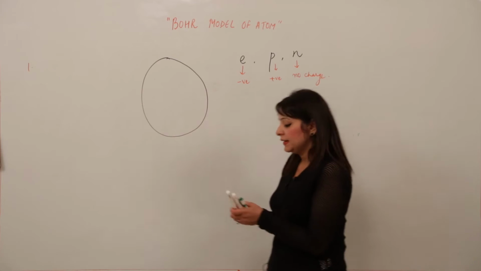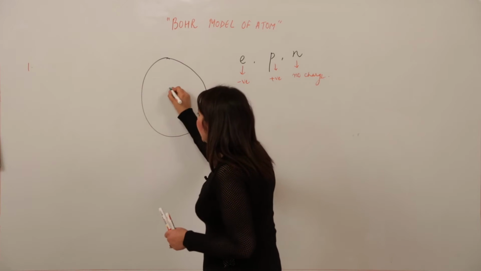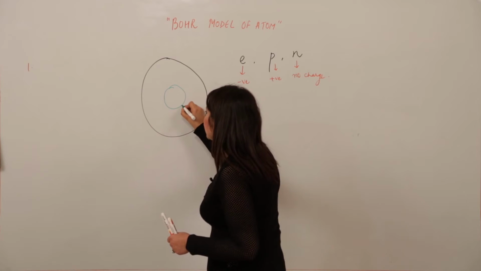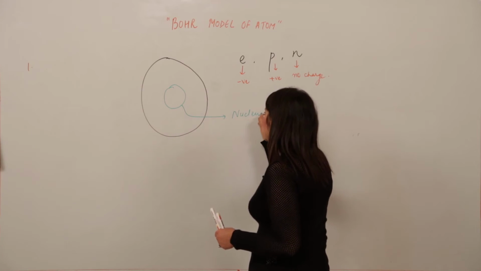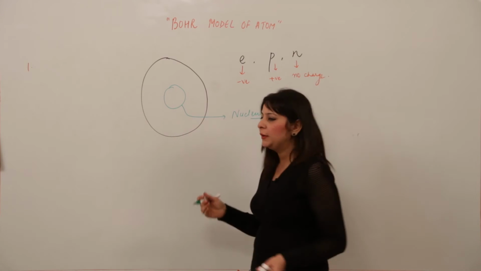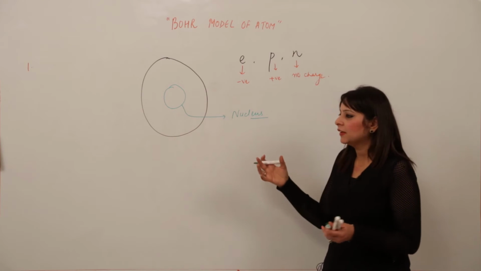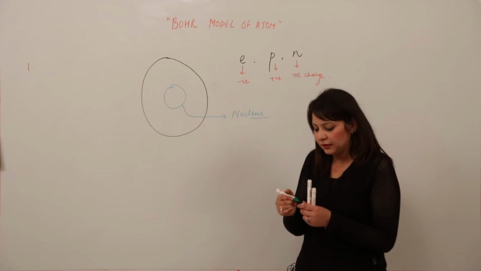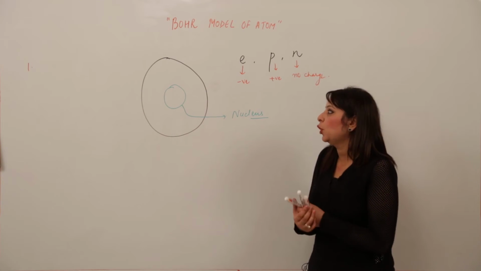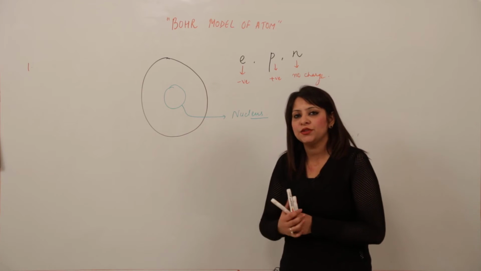And then he said that in the center of the atom there is a small dense mass called the nucleus. It was actually proved before by Rutherford. So he is just clubbing those things together to make it easier for you, because any scientist, when presenting a model, has to take all the facts which are proved.